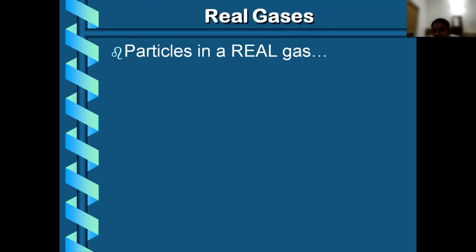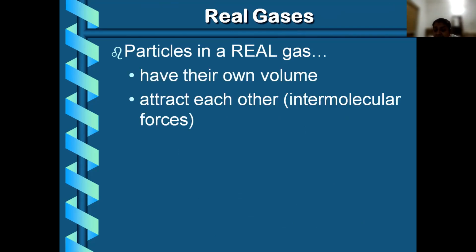But as far as real gases are concerned, the ideal gas situation is actually imaginary. If you take any real gas, we find that the particles have their own volume and they attract each other. In an ideal gas, what we have learned is that they don't have attraction and they don't have volume. But really, they have their own volume and they attract each other.